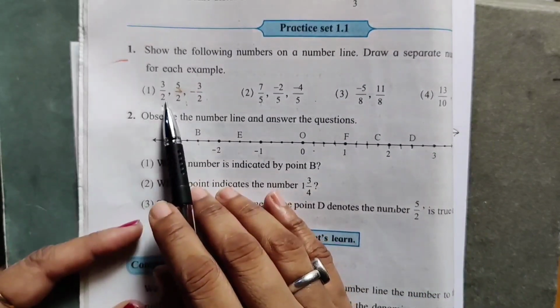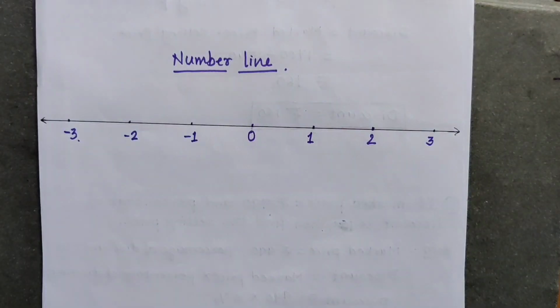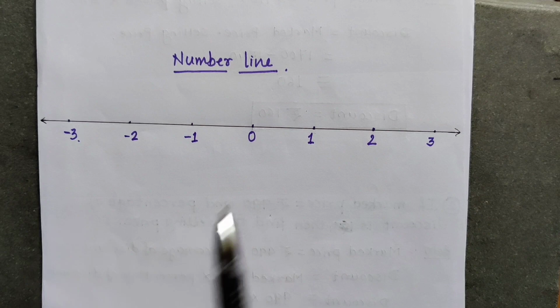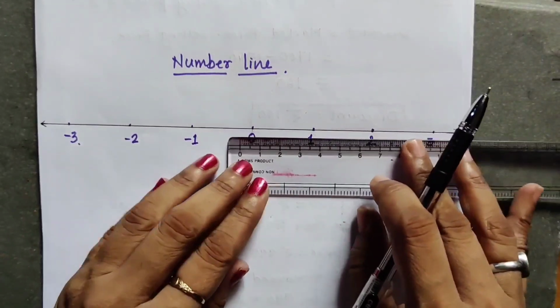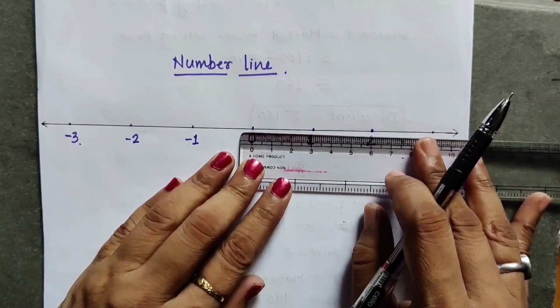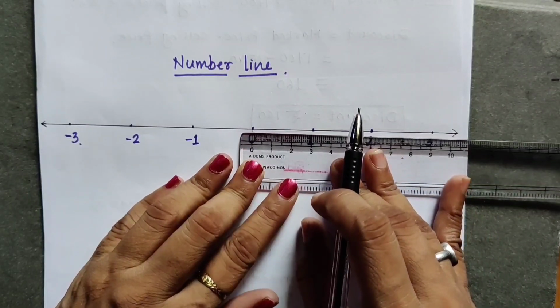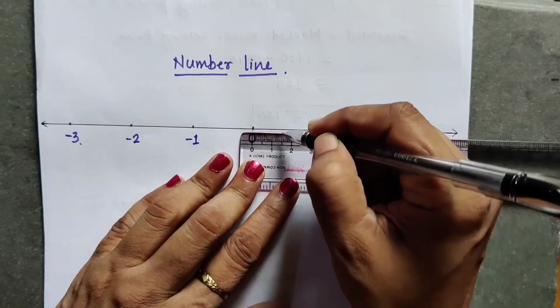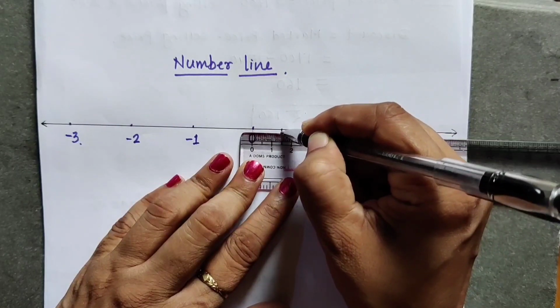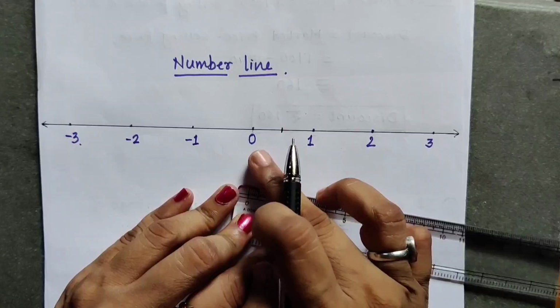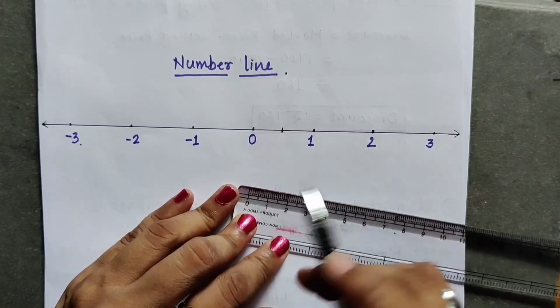So first it is 2. So what we do? We will divide this 0 to 1 into 2 equal parts. So I am going to divide it into 2 equal parts. Now see, as this 0 to 1 distance is 3 centimeter, so equal part will be 1 and half, 1 and half. So I have divided this 0 to 1 into 2 equal parts.